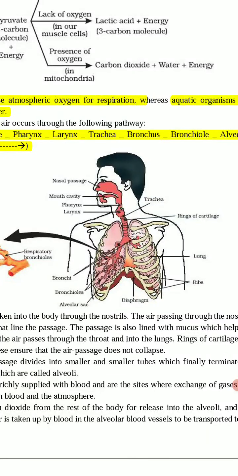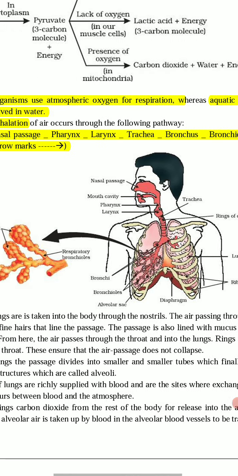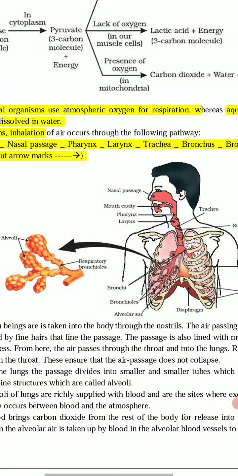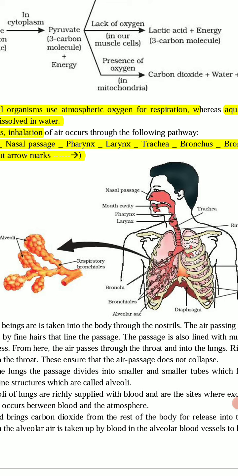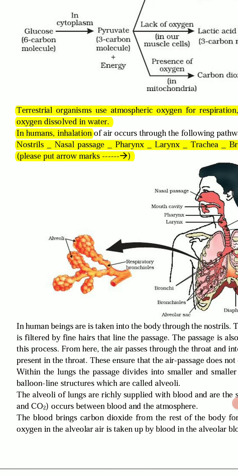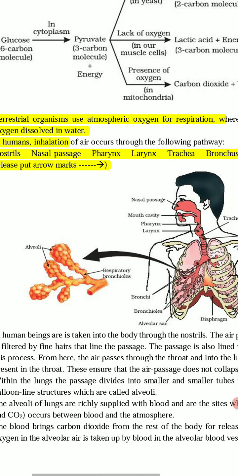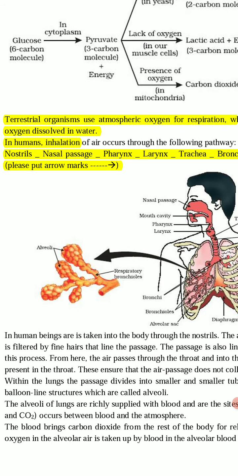Okay, one thing, during the time of your exam, you have to write all the organs' names sequentially. What is the meaning of that? You have to write all the organs in sequence. First you write the nostrils, then nasal passage, then pharynx, then larynx. Why? Because you cannot write nostrils, then lungs, then trachea, then pharynx. You cannot write in this way. So you have to maintain this sequence properly.